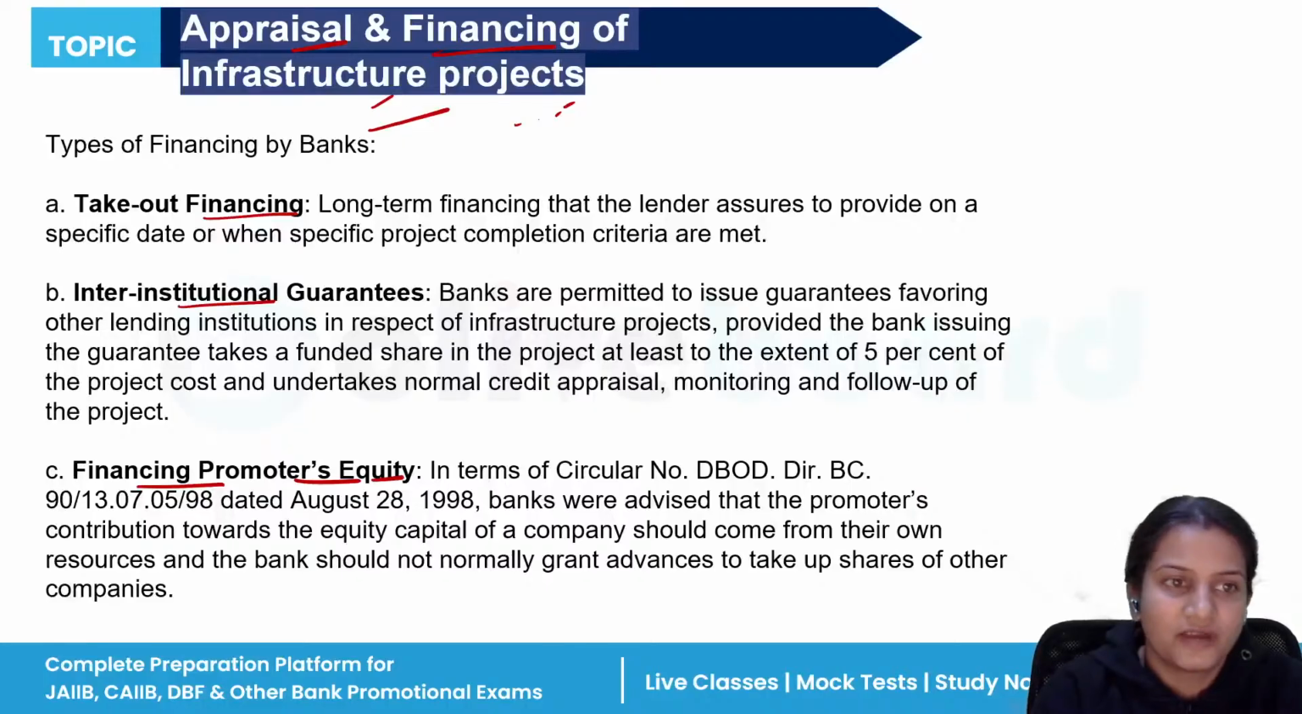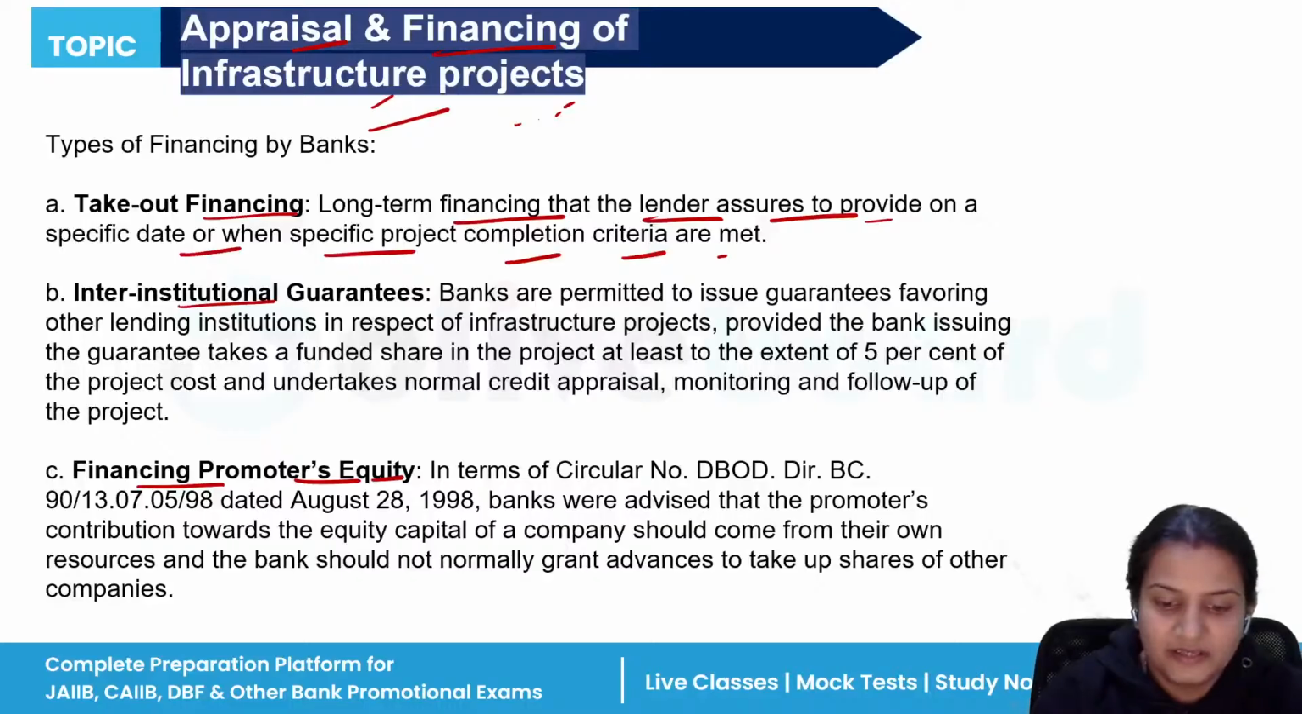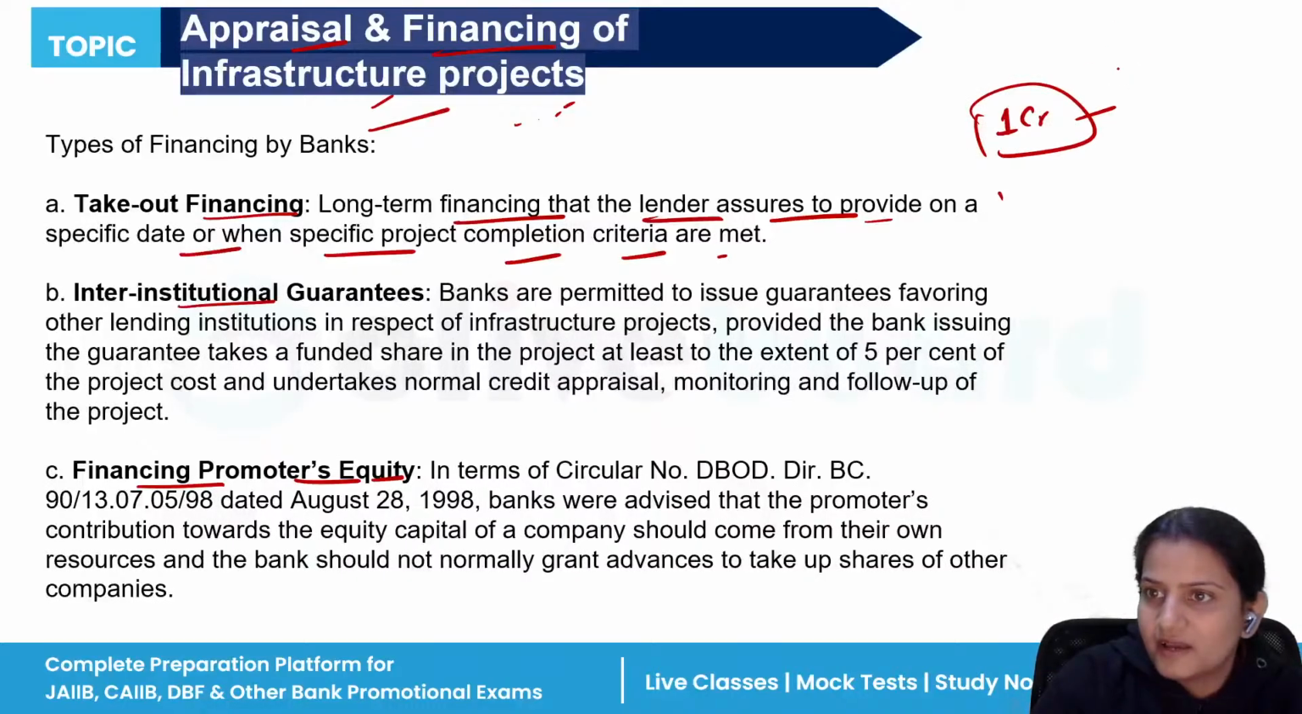Now, what is the first type of finance? Take out finance means long-term financing that the lender assures to provide on a specific date or when specific project completion criteria are met. See, what happens basically in this: when banks provide money, a certain amount of work has to be done. For example, a person went to the bank and asked for, let's take an example, 1 crore rupees for making a flat.